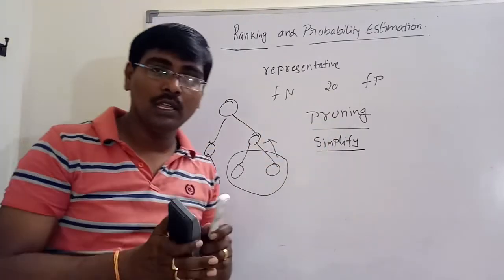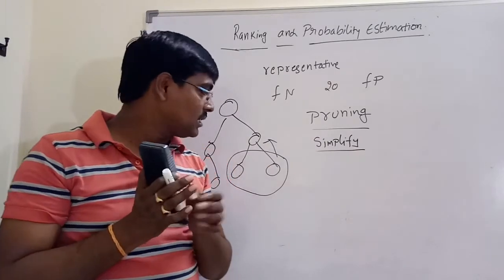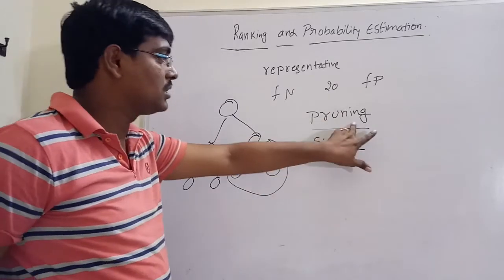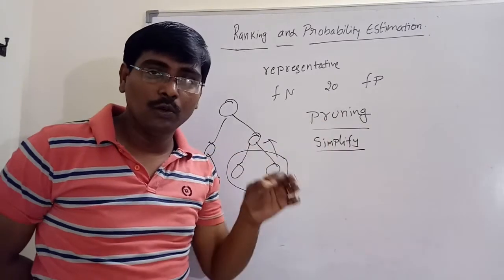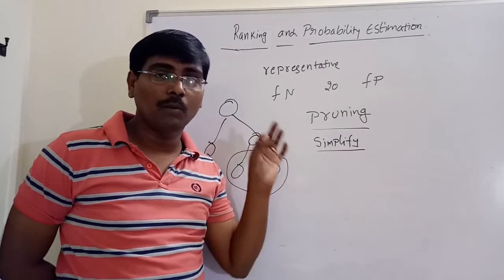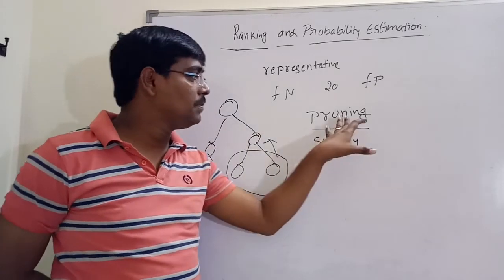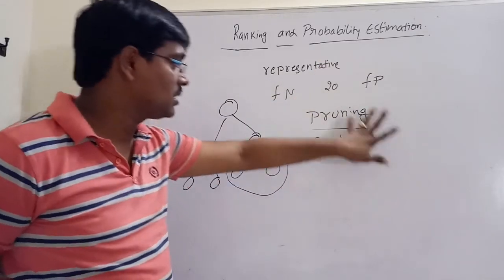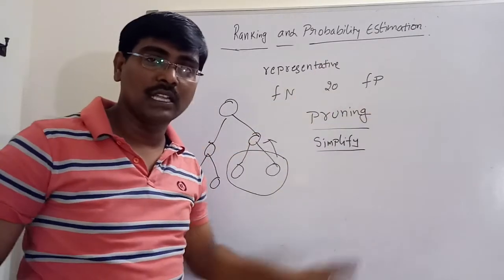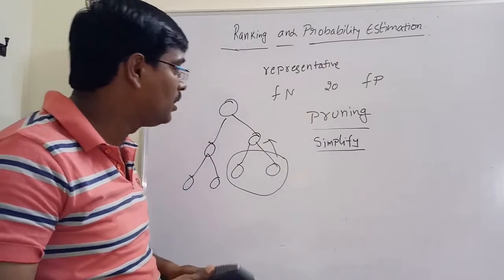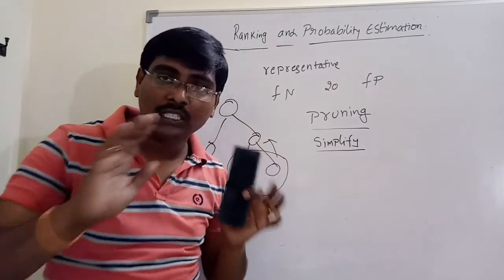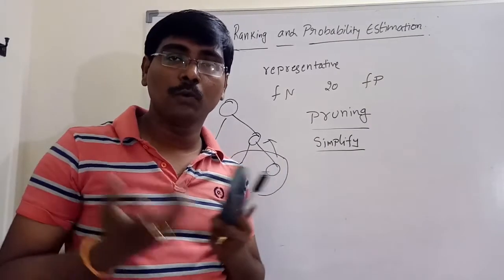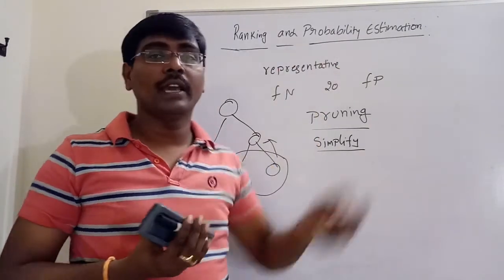Pruning is used only if you want a tree as simple as possible. Generally for classifiers, we use pruning. If you want to use either ranking or probability estimation, simply ignore the pruning concept. If you want to use classifiers, use pruning. One of the most popular pruning algorithms is reduced error pruning.